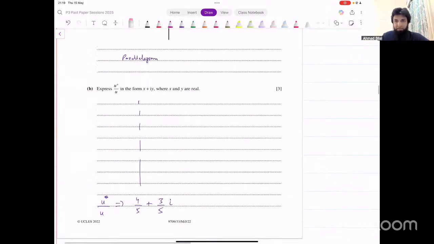In this case as well, yes, if you write down the answer directly, you get 0. You get 0 out of 3. Even though the answer is correct, there's no method, you don't get any marks for that.